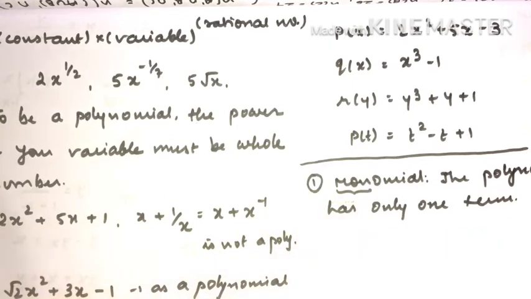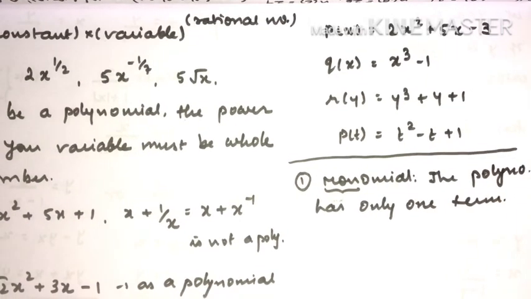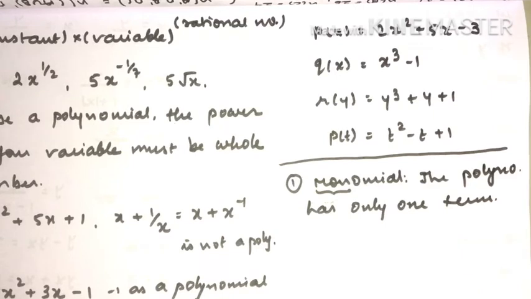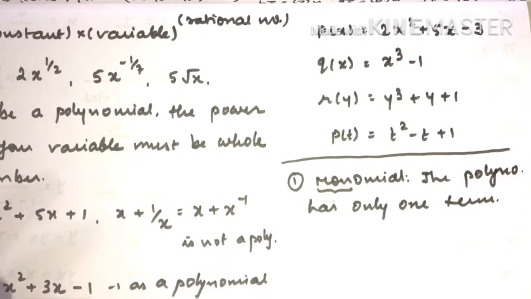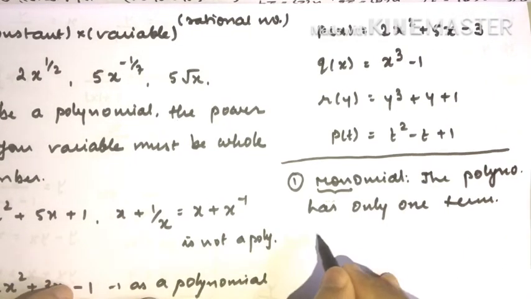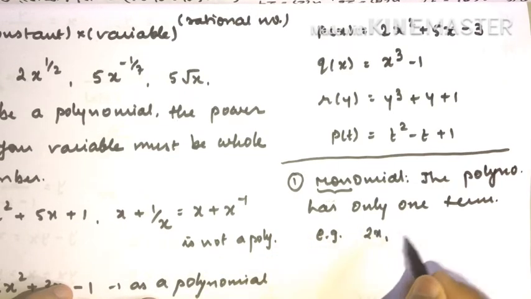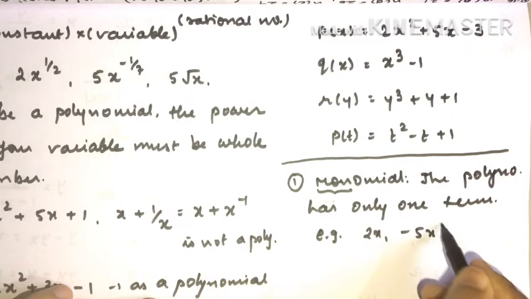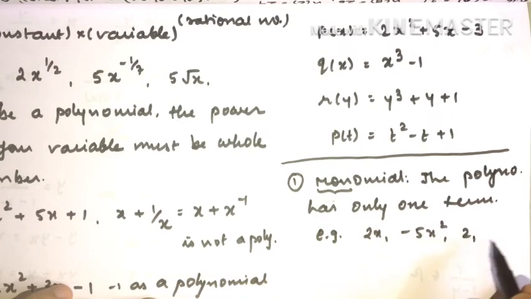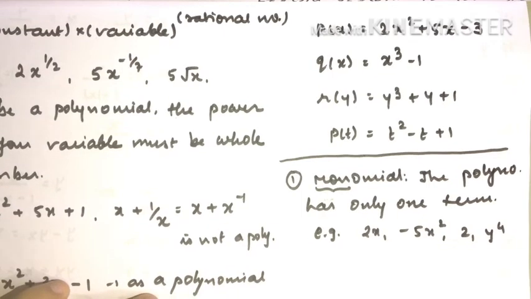Because mono means one. Mono का मतलब होगा one. That means in our polynomial there is only going to be one term. We don't have more than one term. Are you getting my point? Simple. For example, monomial examples are 2x, minus 5x square, 2y raised to 4. These are all examples of monomials.